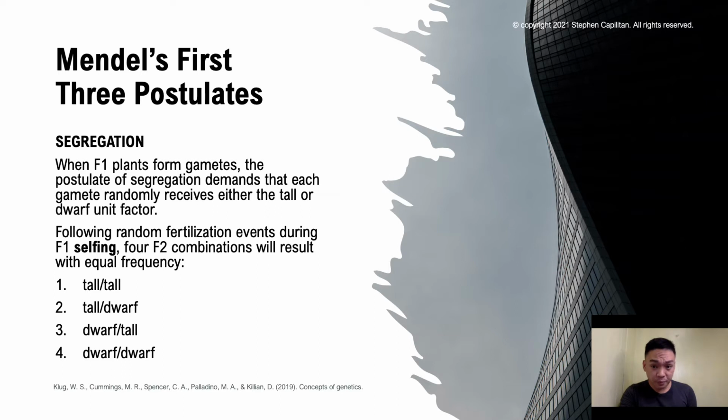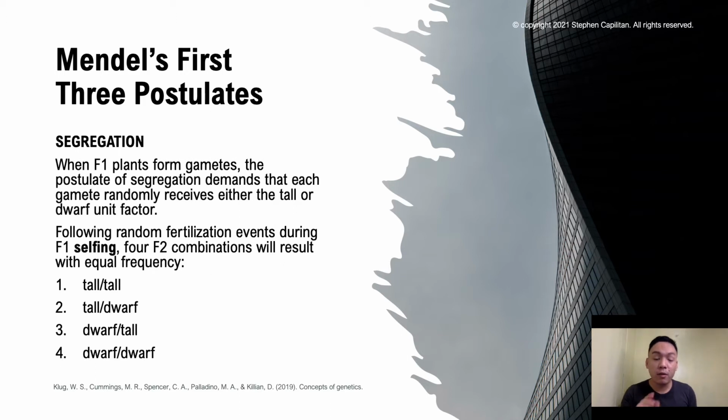So this tall and tall and dwarf and dwarf combinations will clearly result in tall and dwarf plants respectively. And according to the postulate of recessiveness and dominance, combinations 2 and 3 will therefore yield tall plants.